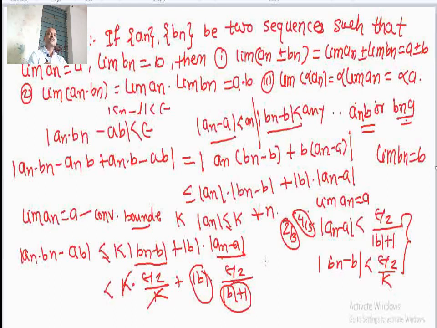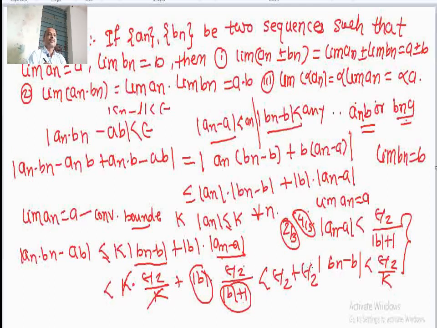So, instead of fraction term, I will take this term, remove this term, so that this will be less than epsilon by 2, epsilon by 2. Multiplication to any term by fraction term, that term will be smaller.